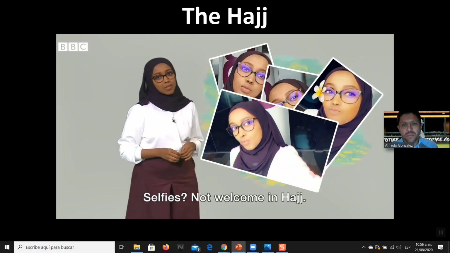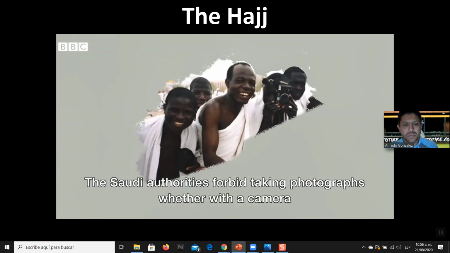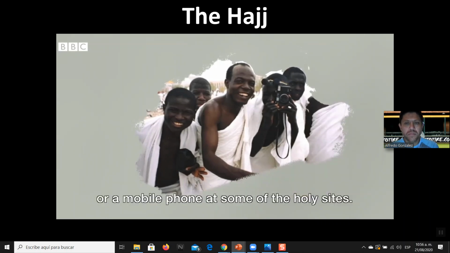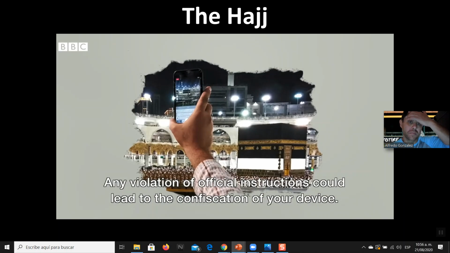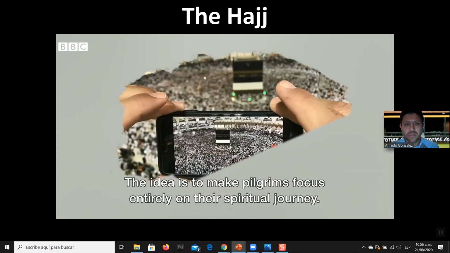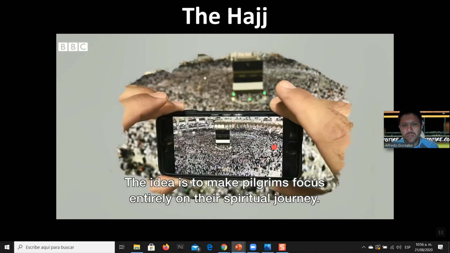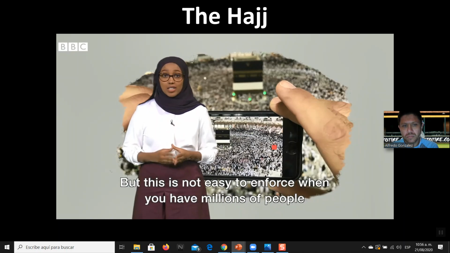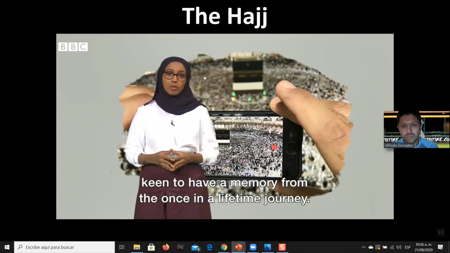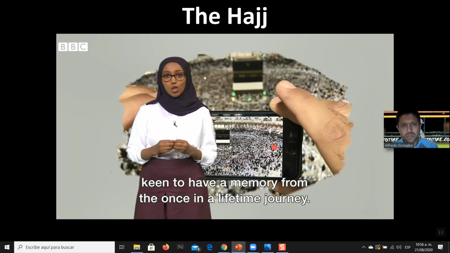Selfies? Not welcomed in Hajj. The Saudi authorities forbid taking photographs, whether with camera or a mobile phone, at some of the holy sites. Any violation of official instruction could lead to confiscation of your device. The idea is to make pilgrims focus entirely on their spiritual journey. But this is not easy to enforce when you have millions of people all keen to have a memory from the once-in-a-lifetime journey.